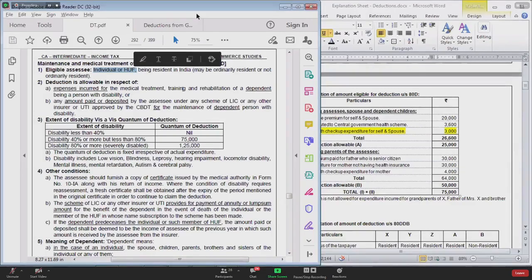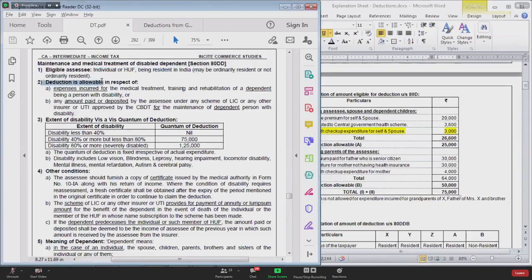So only resident individual and HUF can claim deduction, irrespective of whether they are ordinarily resident or not ordinarily resident. That will not make any difference. But individual and HUF can claim deduction provided they are resident. If they are non-resident, deduction is not allowed in section 80DD.